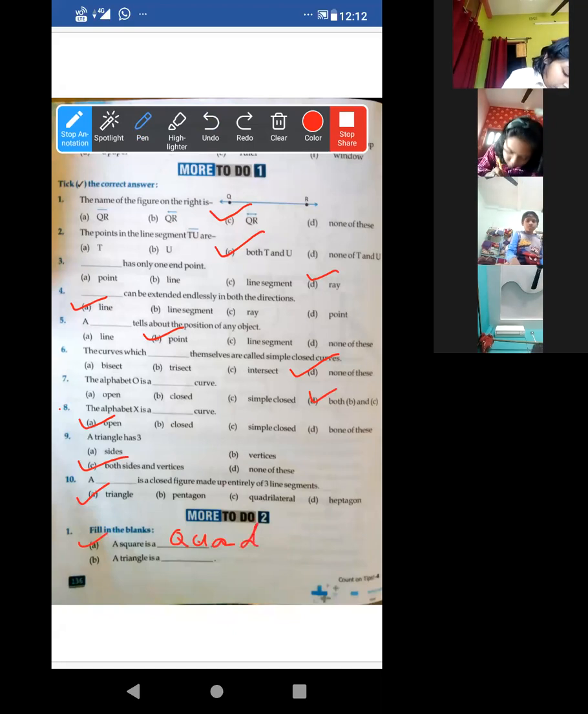QUA, I am telling the spelling, write it. DRILATERAL. Ayush, quadrilateral. Acha, triangle is a polygon. Acha, square also we can say polygon, huh?